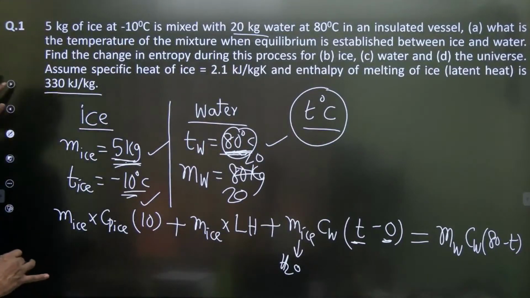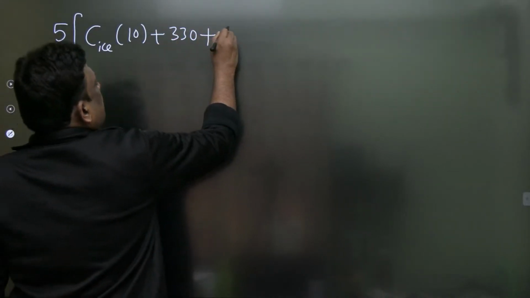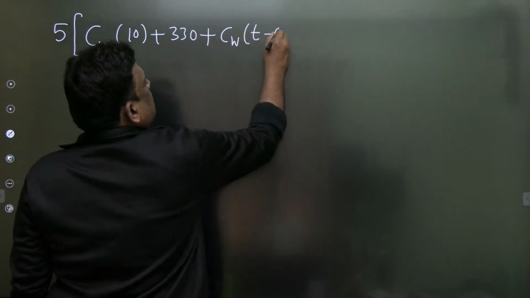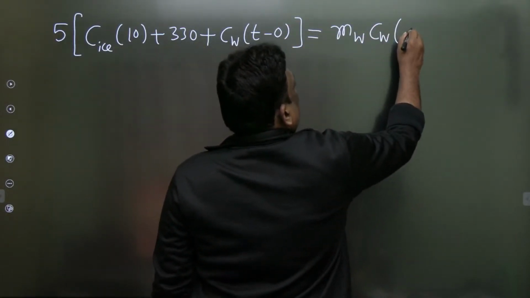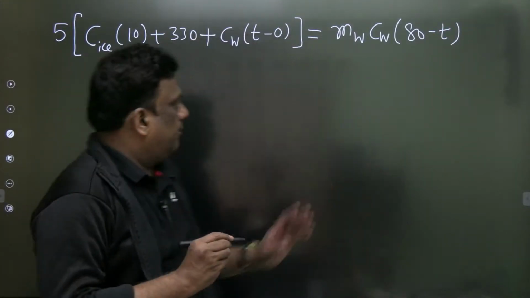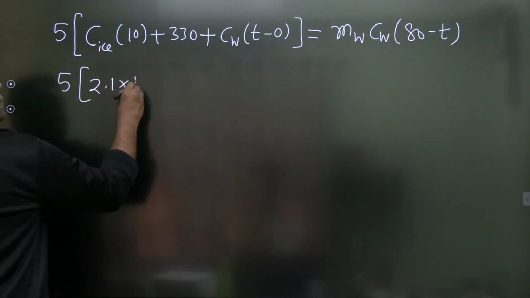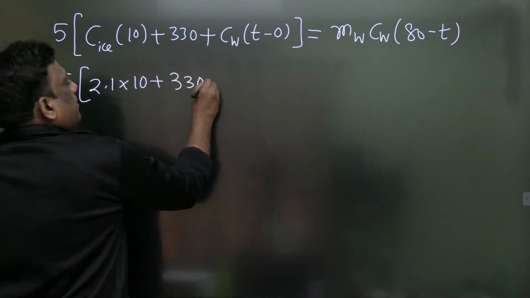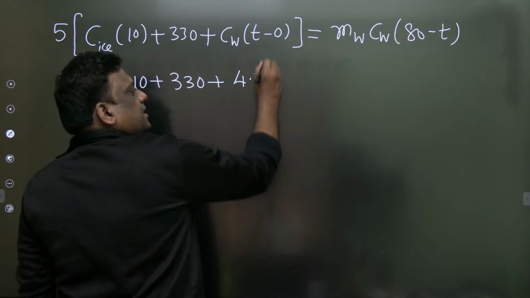So now let us substitute values. The mass of ice is 5 and look at specific heat of ice into 10 plus 330 plus specific heat of water into T minus 0, and that should be equal to mass of water into specific heat of water into 80 minus T. Please note down that these temperatures are in degree centigrade. Wonderful. So look, 5, the specific heat of ice is given as 2.1 into 10 plus 330 plus, you know, the specific heat of water is not given, but I'll take it as 4.2, and T minus 0 is T.